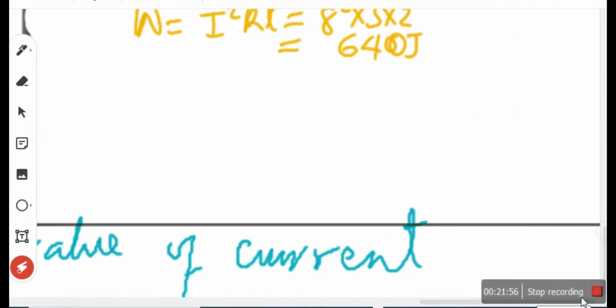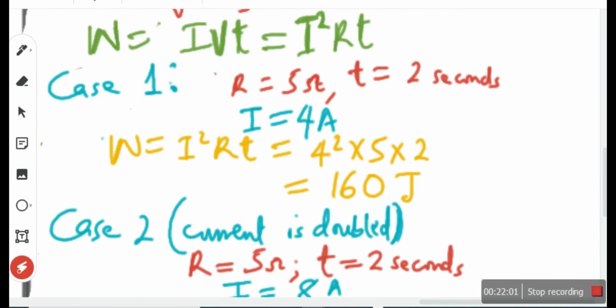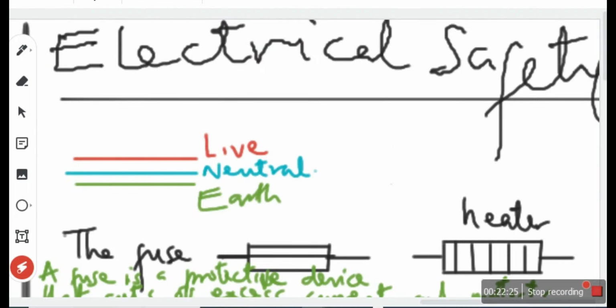Okay, that's about one electrical hazard and prevention. I've told you that when you plug in your components and you allow water to come in contact with the plugs, it can pose a hazard, isn't it? Because water is a conductor, it can breach the circuit and result in serious damage. I just need to tell you something about electrical connection. Look at this.